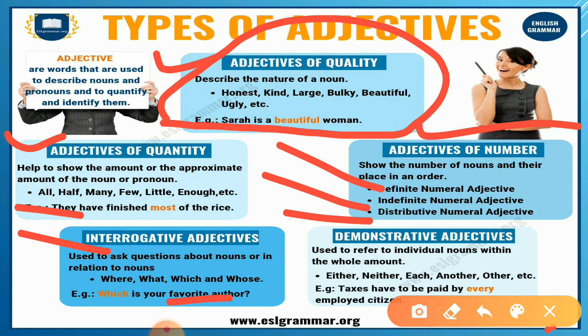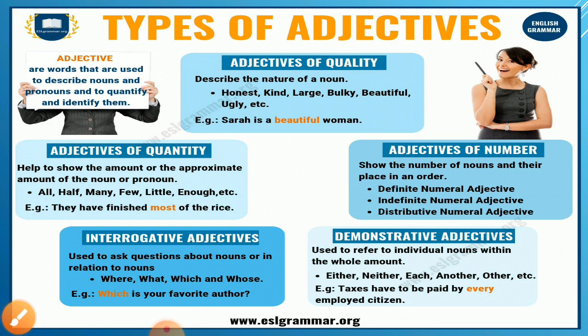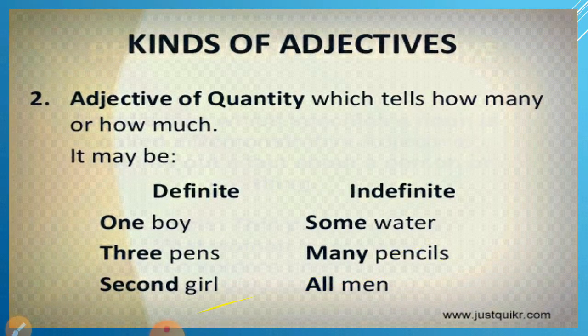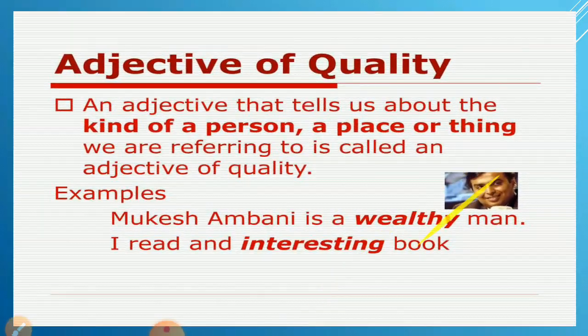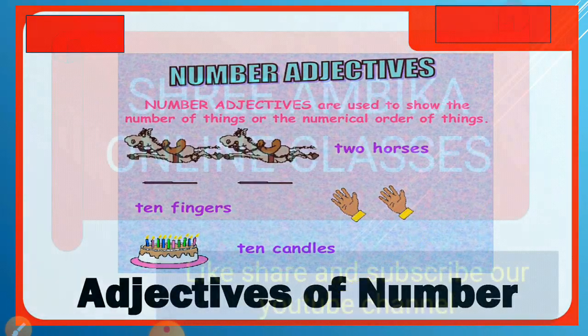The next and the last one is demonstrative adjective, used to refer to individual nouns or the whole amount: either, neither, each other, another, this, that. So these were the types. At last, we can say that we have learned about the types of adjectives and their definitions, so you don't have to forget.